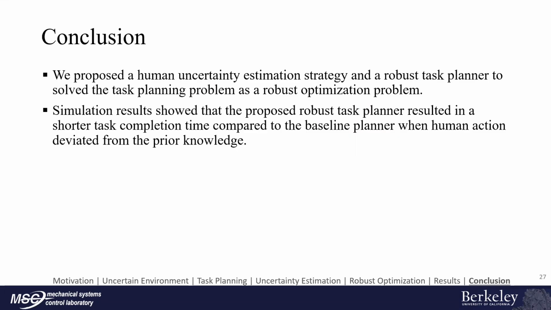In conclusion, this paper presents a robust task planner for assembly lines with human-robot interaction. We propose a human uncertainty estimation strategy and a robust task planner to solve the task planning problem as a robust optimization problem. Simulation results showed that the proposed robust task planner resulted in a shorter task completion time compared to the baseline planner when human actions deviate from the prior knowledge.